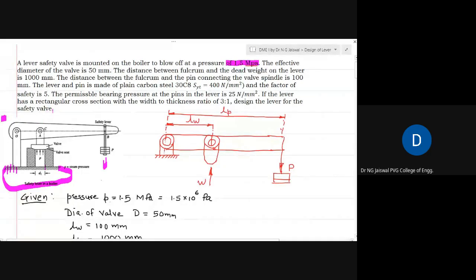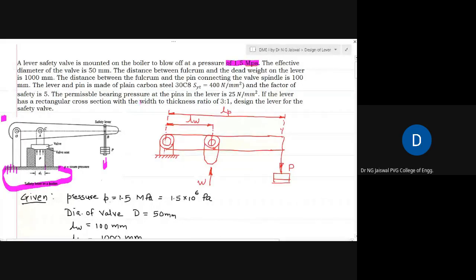The lever and the pin are made of plain carbon steel 30C8, for which Syt is given as 400 Newton per mm square. Factor of safety is 5. Permissible bearing pressure, we have seen its use in the numerical yesterday also, is given between the pin and the lever as 25 Newton per mm square. The lever has a rectangular cross section with width to thickness ratio of 3:1.